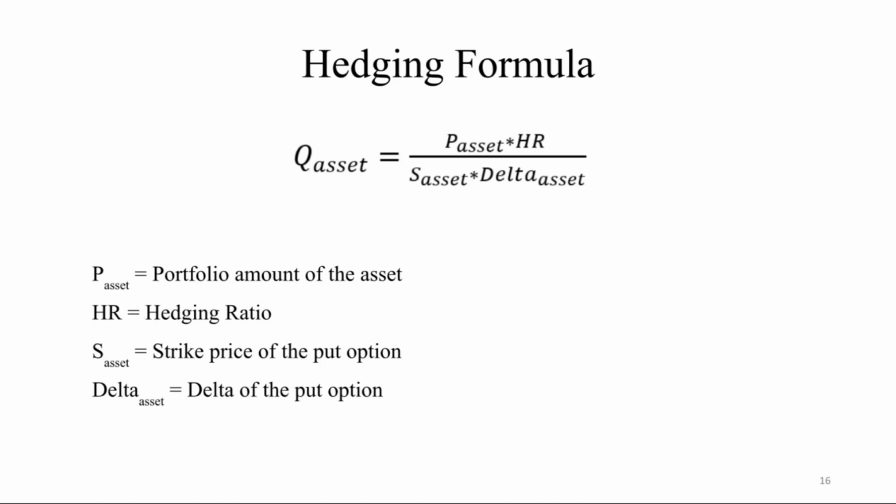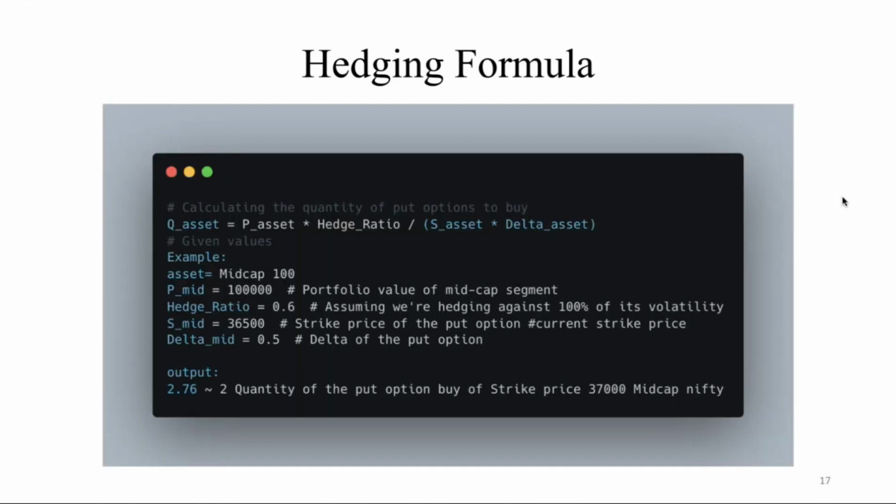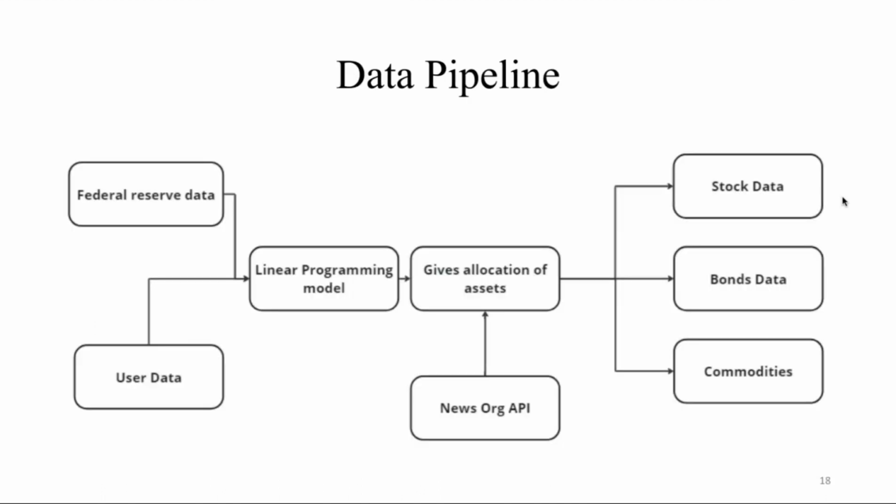HR is the hedging ratio, between 0 and 1. The asset strike is the strike price of the put option, and delta is the variation of the price with respect to that asset price based on the expiry. So this is the hedging formula.